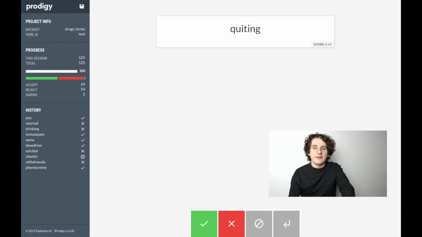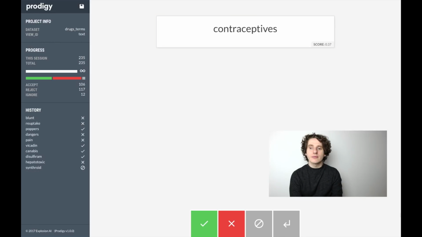So now that you've got a sense of the process, even though this was really only 10 minutes of annotation work to get this term list, we'll speed this up slightly just to avoid you sitting through those 10 minutes, which tend to be rather samey. So at the end of that short annotation session, we have a terminology list of 118 terms that refer to different drugs.